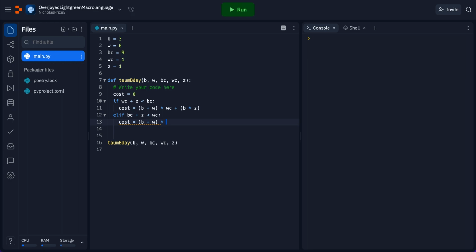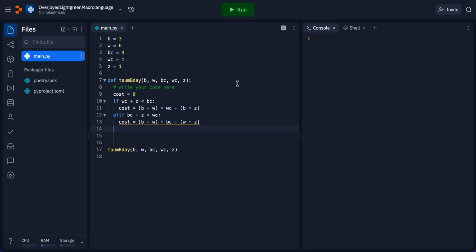We will multiply at the black cost, though, not the white cost, and then at the end we will add W times Z, because we will be converting the number of white items to black items. And that satisfies our 2 scenarios where there is a beneficial arbitrage.